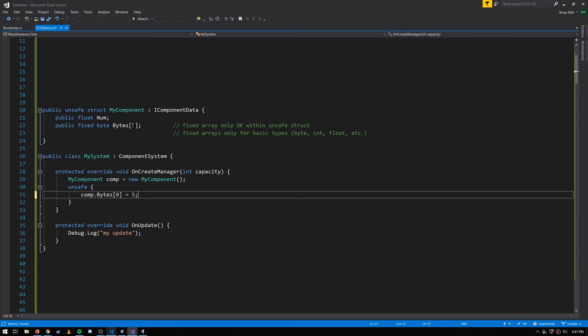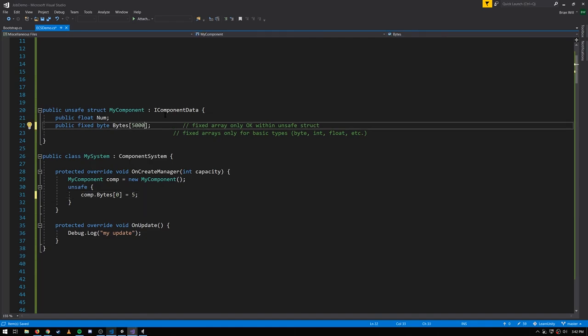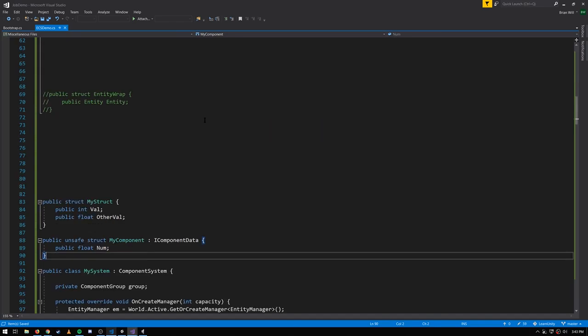Keep in mind that our components still should be really quite small. We generally shouldn't have components that are larger than, say, a couple hundred bytes or so. And keep in mind that our components are stored in these chunks, which are 16 kilobytes in size. So you'll actually get an error at runtime if you exceed the capacity of a chunk, because it won't have space to store this if we make this too big. Like say if we made this 30,000, well, that's larger than 16,000 bytes. So we couldn't store even a single one of these components in a chunk. It's just too big, so we would get an error.